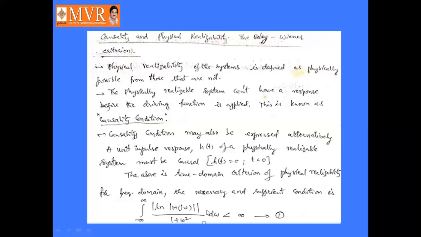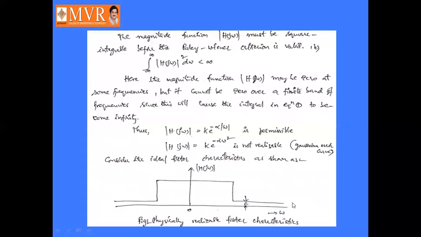Let it be considered as equation number 1. Then the magnitude function mod of H of j omega must be square integrable for the Paley-Wiener criteria to be valid. What is meant by square integrable? It must be integrable and it must be squared. That is, the integral from minus infinity to infinity of mod H of j omega whole square d omega.